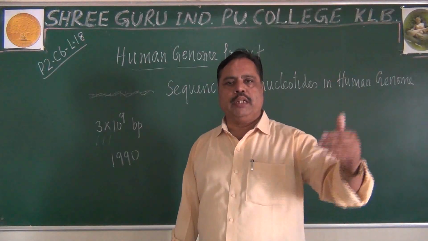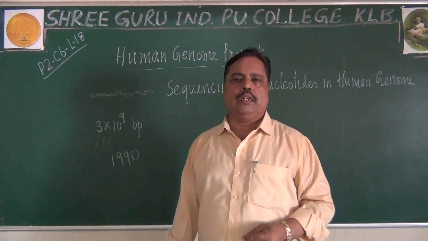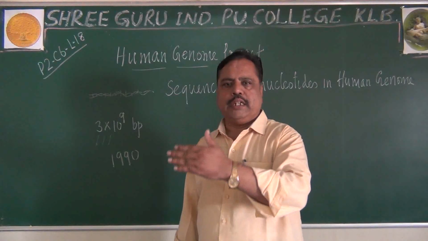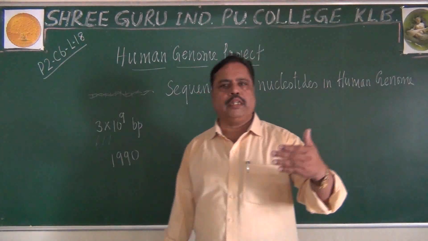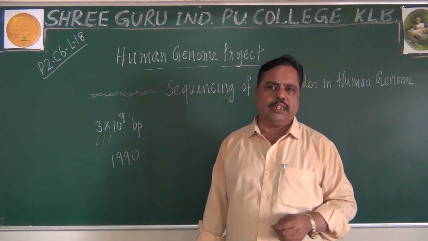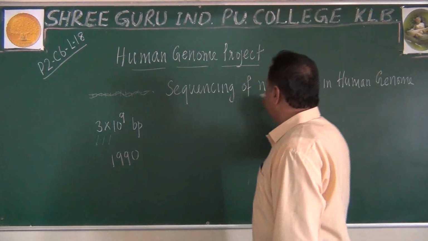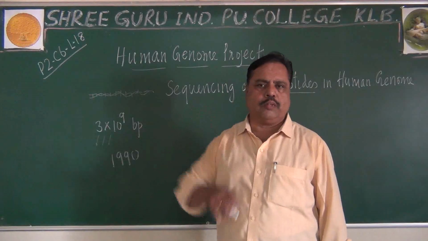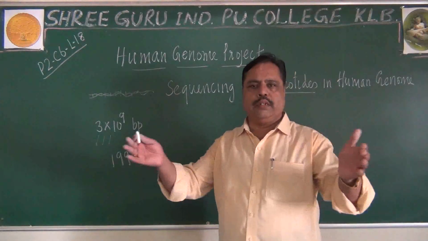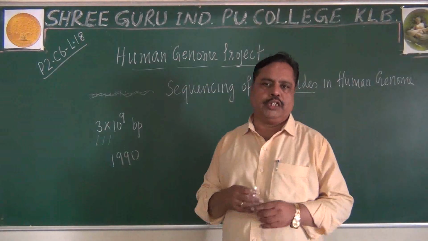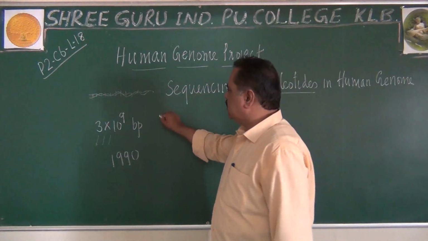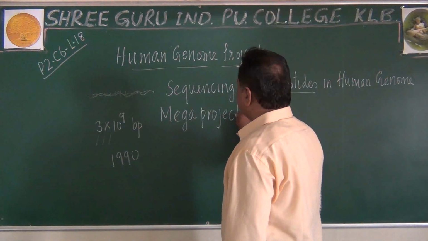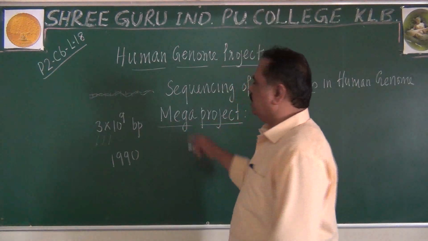Of course, gene maps and genetic makeup we have seen in the principles of inheritance also. T.H. Morgan told about which gene can be where, based upon his crossing over and recombinant studies. But here we are studying at the nucleotide level, not the gene level. A gene is made up of thousands of nucleotides. So that sequencing is known as the Human Genome Project. This project is considered a mega project. Why is it considered a mega project? What is the reason for this?